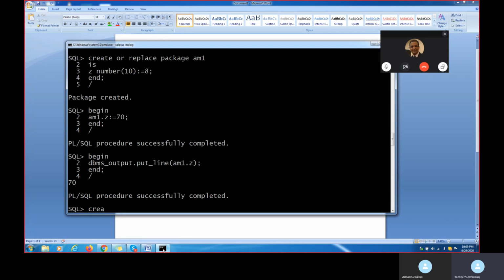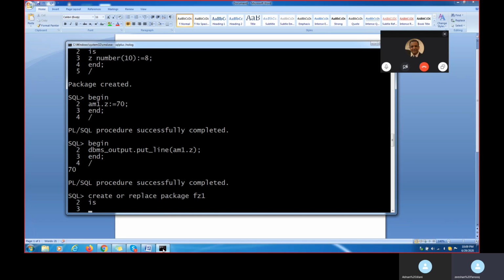Create or replace. What is my package name? For example, I am creating my package name as FZ1. FZ1 is my package name. I'm giving any number, for example D or Z. I'm giving a Z number, colon equal to 10.